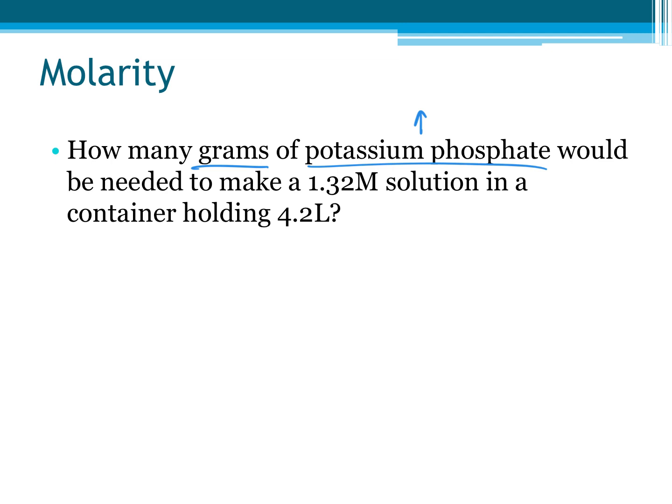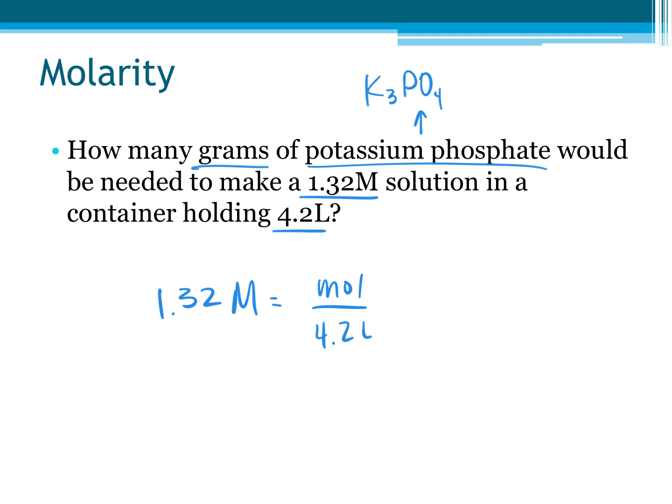So potassium phosphate, do we have an idea of what it might be? K3PO4. Phosphate is a -3 and potassium is a +1. So K3PO4. I don't necessarily have to have that right away, but I'm going to need it, so I'm going to put it up there. I've got my molarity and my volume, my liters. So I'll say 1.32 molar equals moles over 4.2 liters.